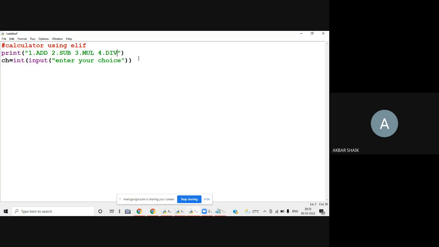If 4, division. Before checking the choice, let me read the two numbers also, so that the same numbers are used for all the operations. n1 equals int of input, enter first number.